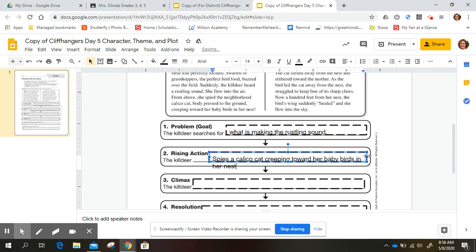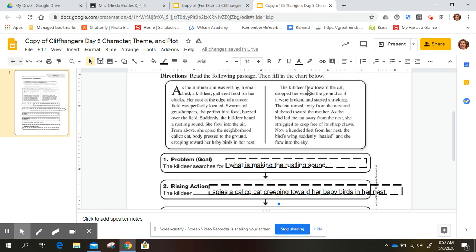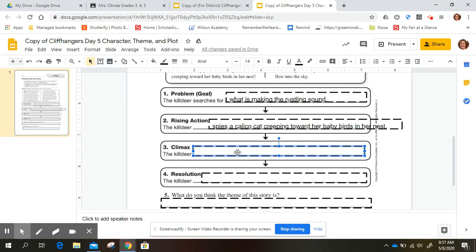Now remember, I can always just pull that middle square to make that longer. And I don't want that to be a capital. And I need a period at the end. I can't tell if I actually put one there or not. Nest. There we go. The climax. So the killdeer flew toward the cat, dropping her wing to the ground as if it were broken and started shrieking. So that's the biggest part right there. She's pretending to be injured so that the cat chases her instead of chasing the baby birds.